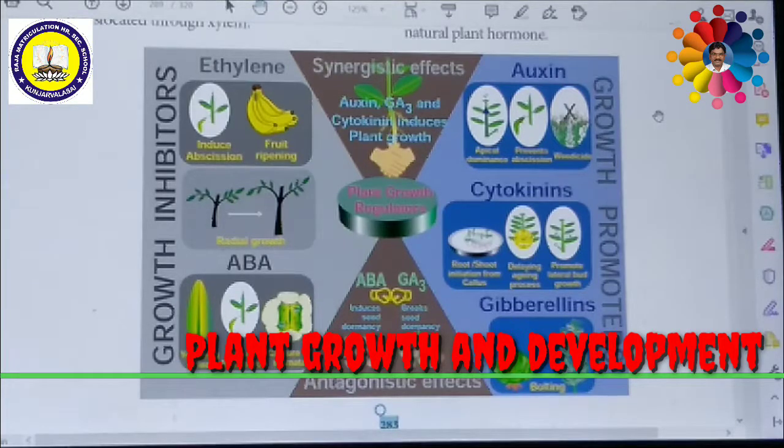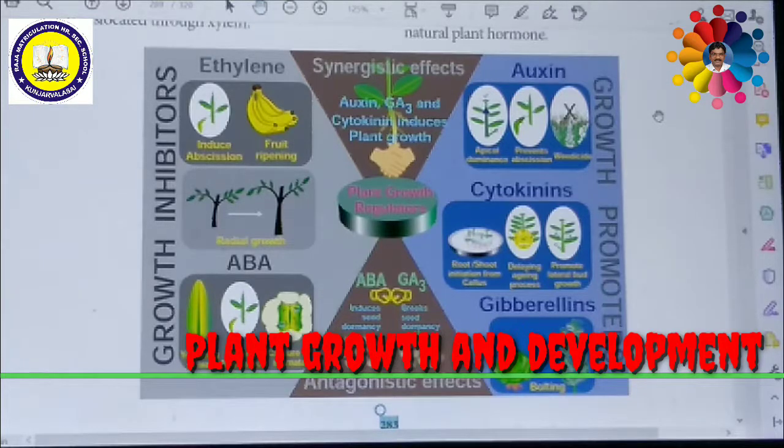That's all about gibberellins. Now we are going to see about another phytohormone called cytokinins. The presence of cell division inducing substances in plants was first demonstrated by Haberlandt in the year 1913 in coconut milk, which contains cell division inducing substances.